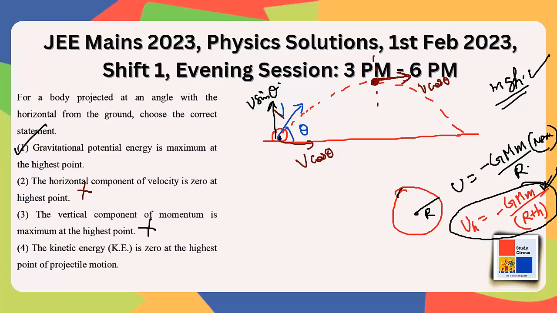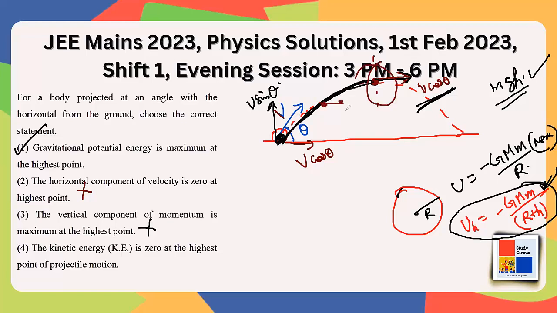And the last option, option 4, is the kinetic energy is 0 at the highest point of projectile motion. No, obviously not. The velocity is v cos theta. The speed of the particle is v cos theta. That is the horizontal component, horizontal speed. There is no vertical speed here, right? So for all these times, from the starting until all these points during the motion, the speed of the particle is more than what it is at the maximum point, right?